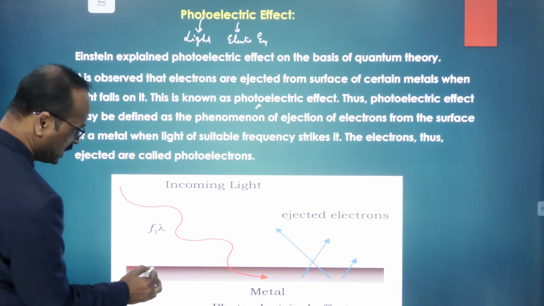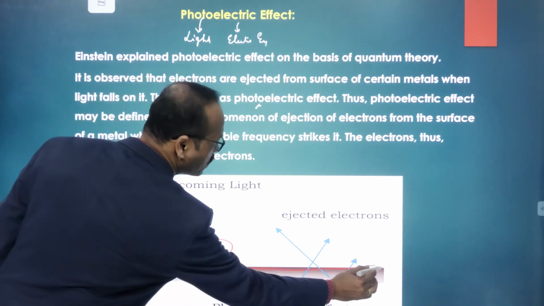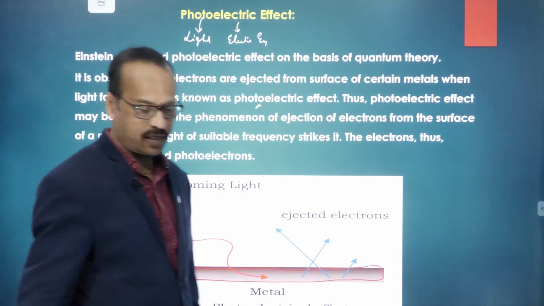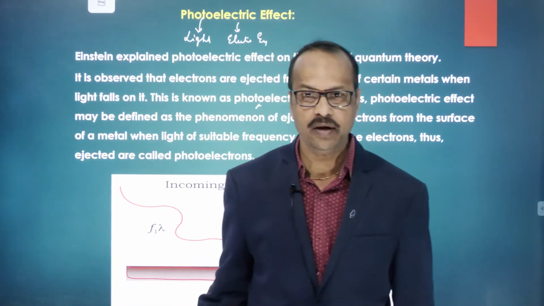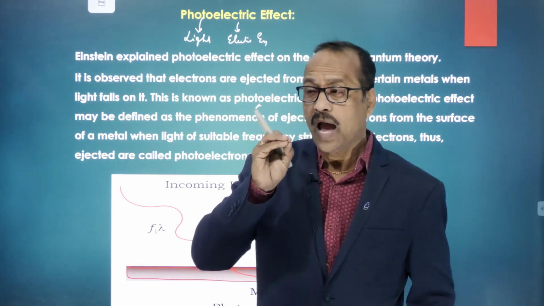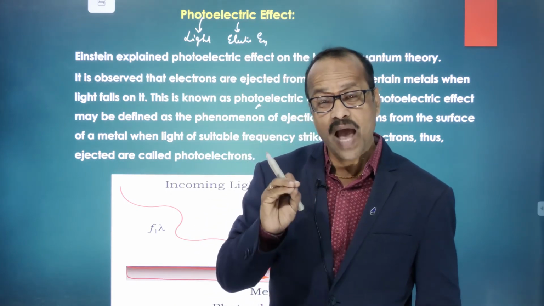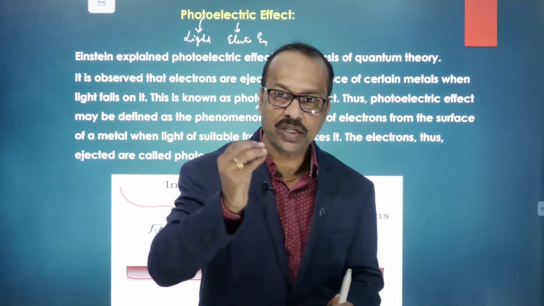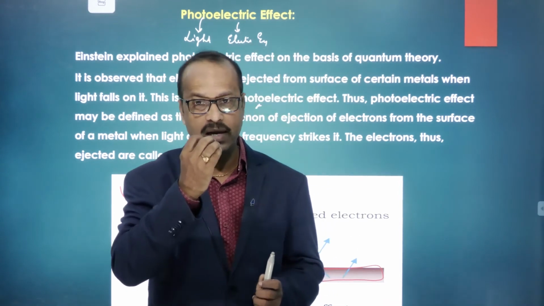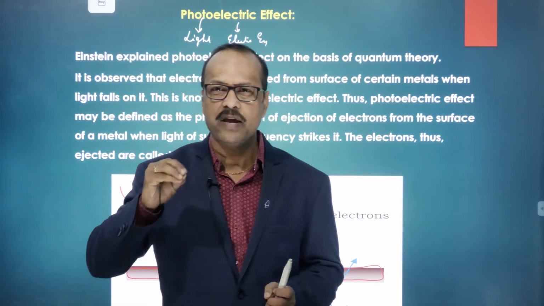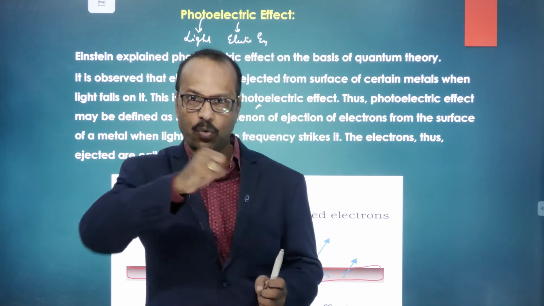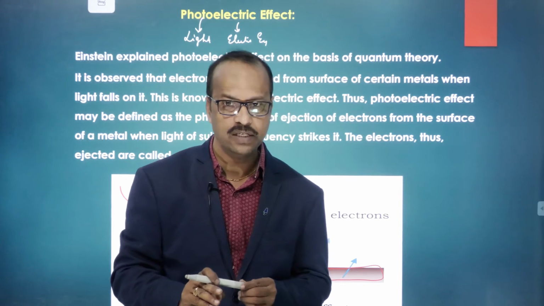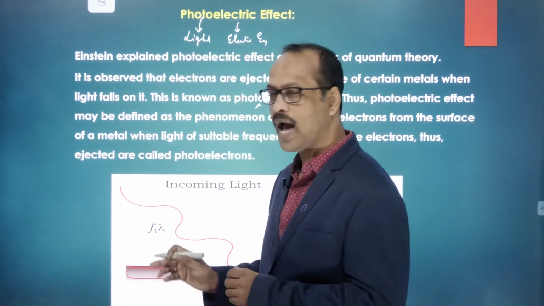So here you can see this is the metal surface. Normally, to show the photoelectric effect, we take the alkali metals. Why? Because the ionization energy of the alkali metals is very less. This means a very small amount of energy is required to remove the electrons from the metal surface. Clear to you? That's why we take the alkali metals.